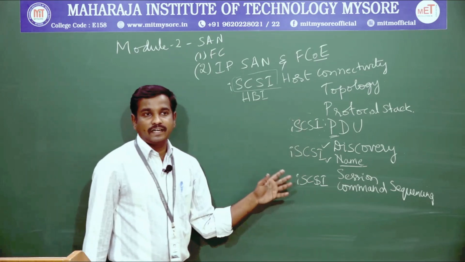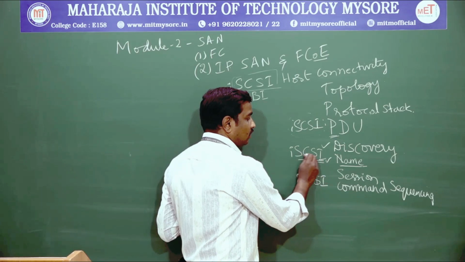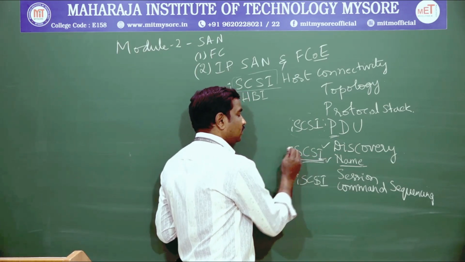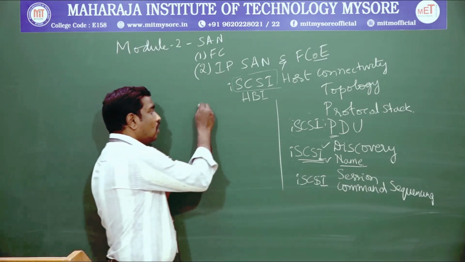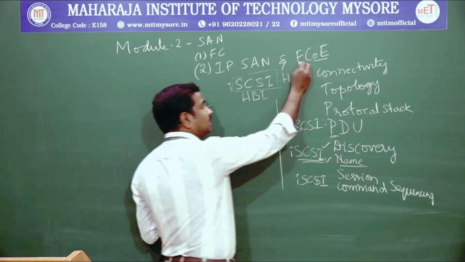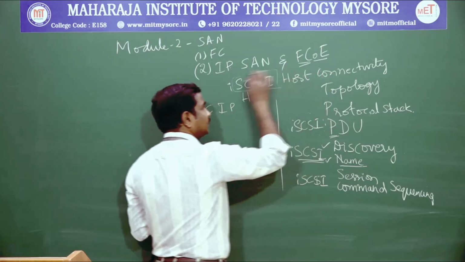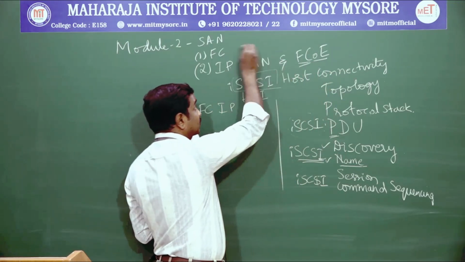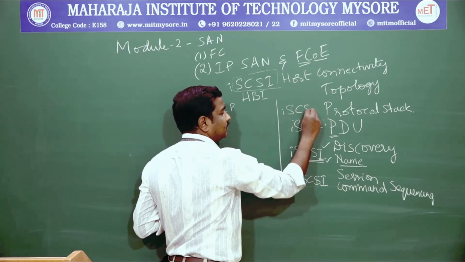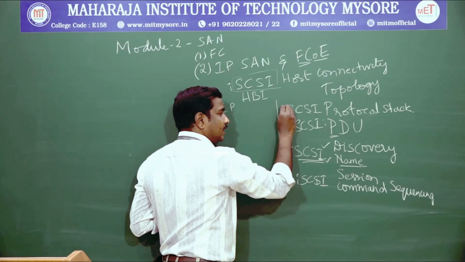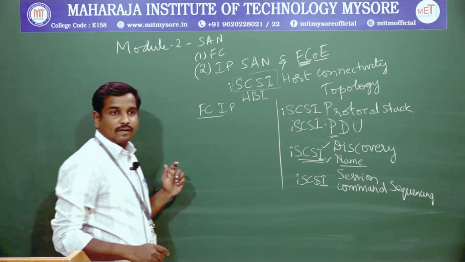Along with that, this is one part of making our Small Computer System Interface work along with the internet protocols. Along with that, we discuss how we make our Fibre Channel work as an internet protocol. This is the second part we will discuss. In this chapter we discuss how our Small Computer System Interface is made to run over IP, and the other thing is the Fibre Channel interfaces.